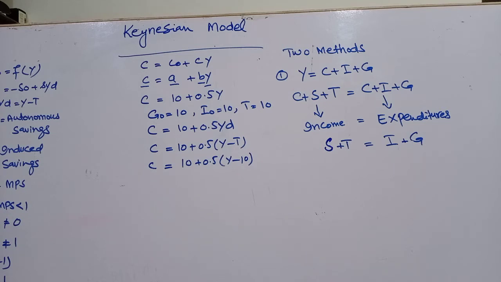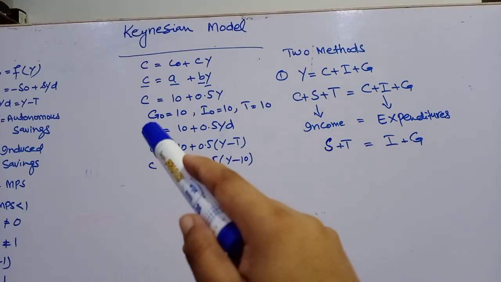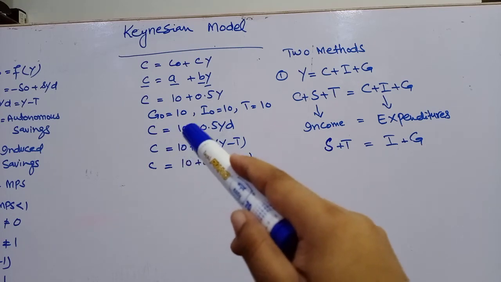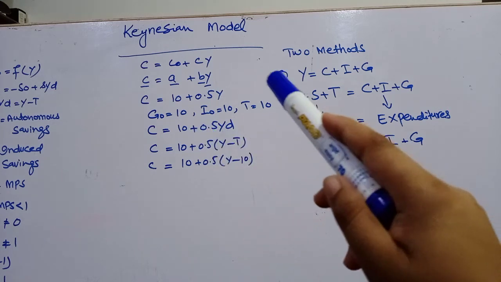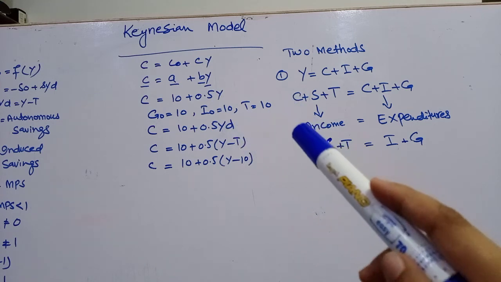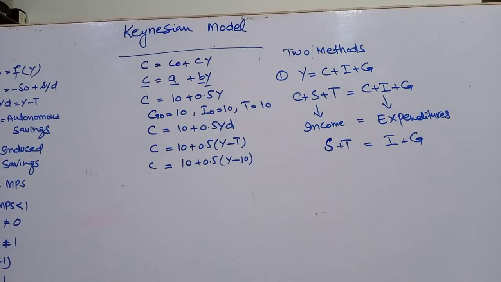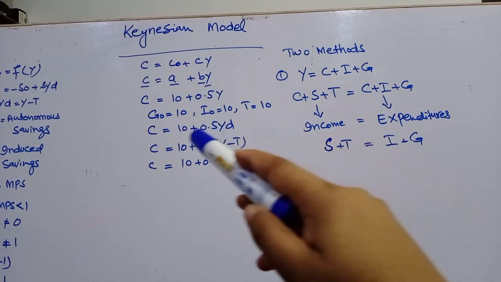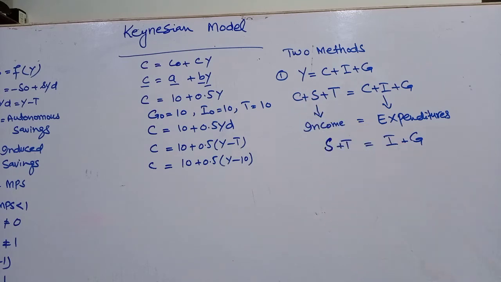In the Keynesian model, they are variables that are determined by exogenous factors. G node is determined by government revenues, I node is determined by interest rate and capital prices, and T is determined by government fiscal policy. So G, I and T are variables which are not determined in the Keynesian model and they do not depend on income. That's why they are all autonomous. Here are their values: 10, 10 and 10.